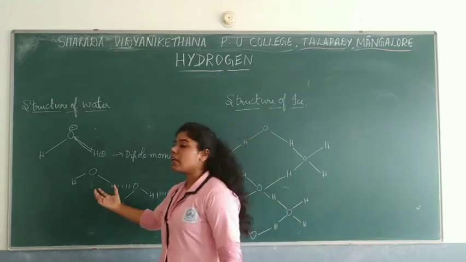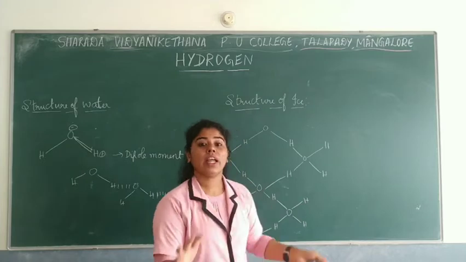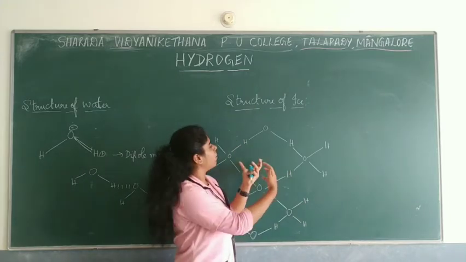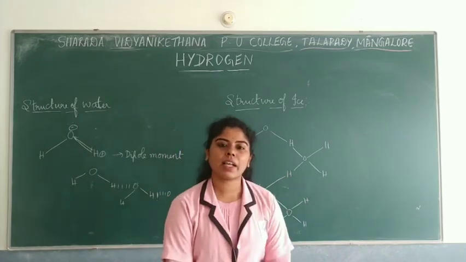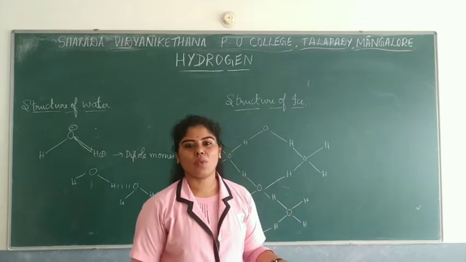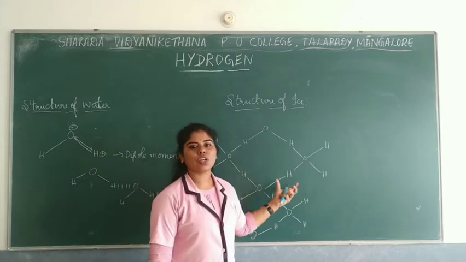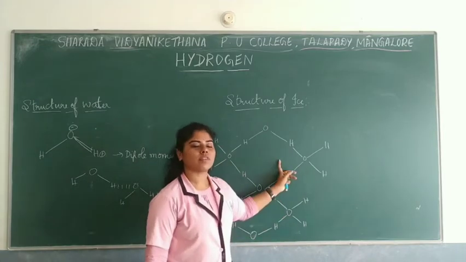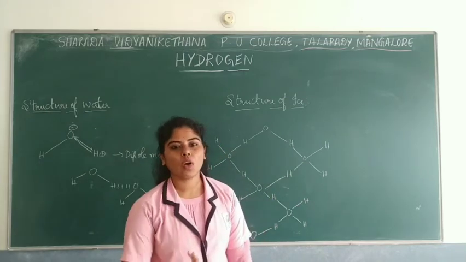Whereas in the liquid state, all the water molecules are associated with each other due to hydrogen bonding. Here also there is hydrogen bonding, but this orderly arrangement creates vacant spaces, and the density becomes less. That's why you say that ice floats on water. So density is mainly because of this structure which is formed. It is like a cage-like structure, and because of this there are open spaces in between.